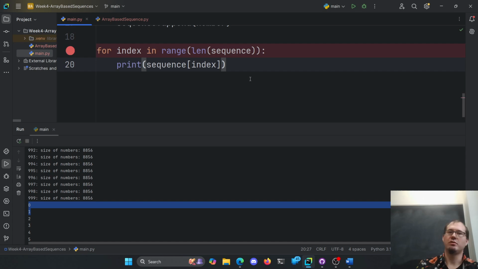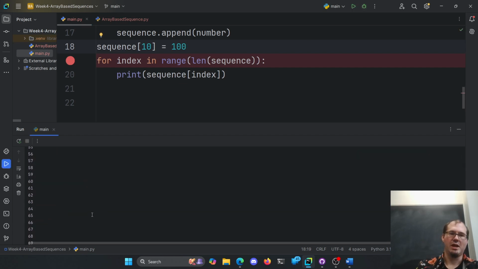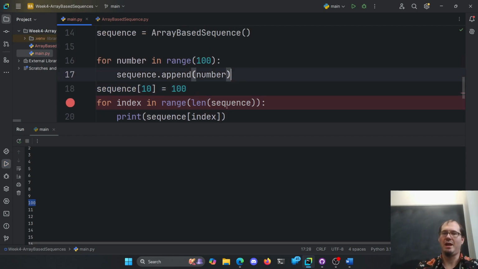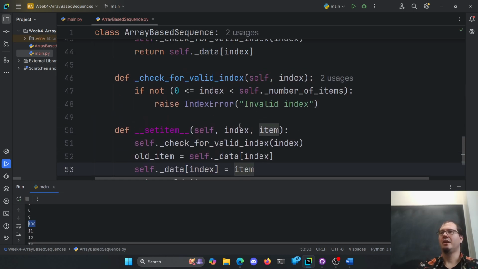So now I should be able to use that sequence index notation, at 10 equals 100 here. Let's go do that before we print them all. So we should get 100 in here. Look at that, we got 100 in here because we went and set the value at a given index. We added in some new functionality here. Again, a lot of work to make a Python list. I get it, I'm sorry.